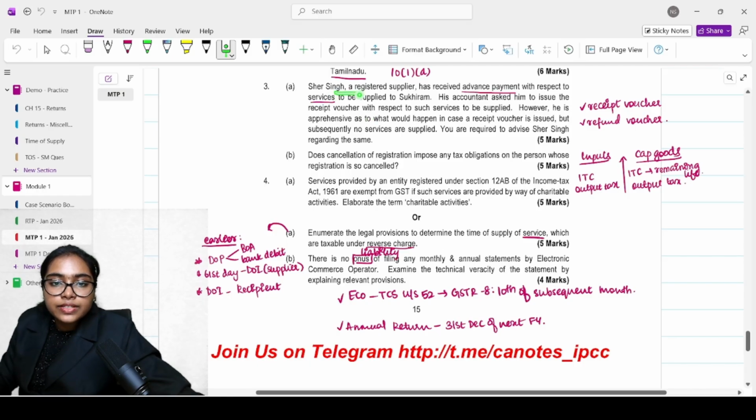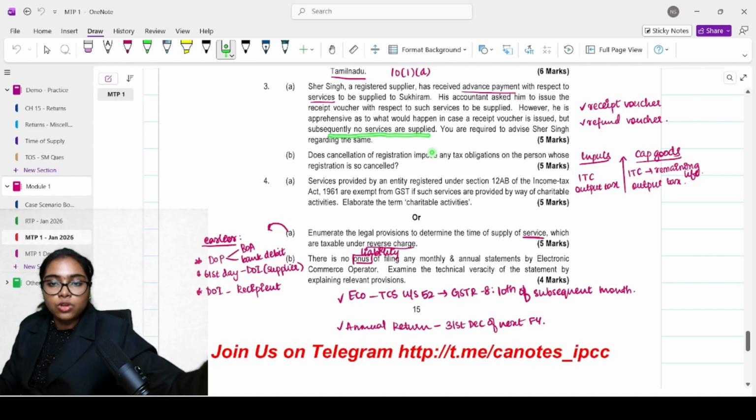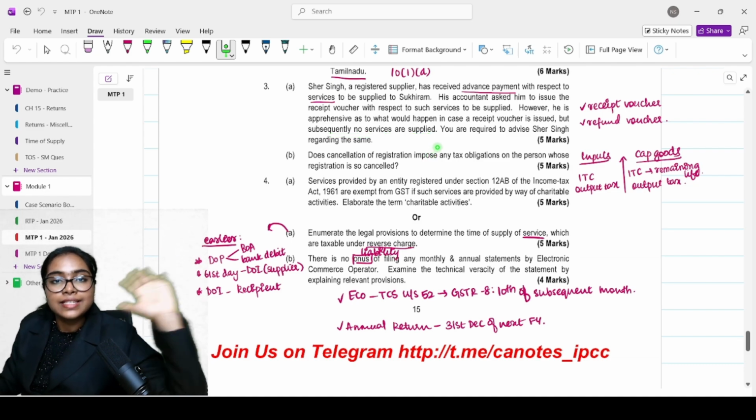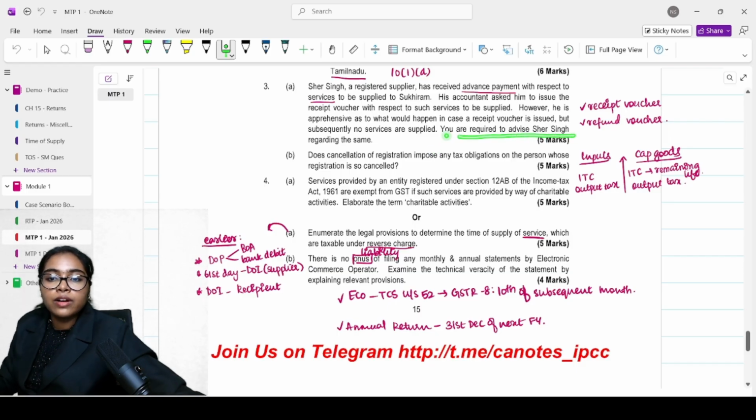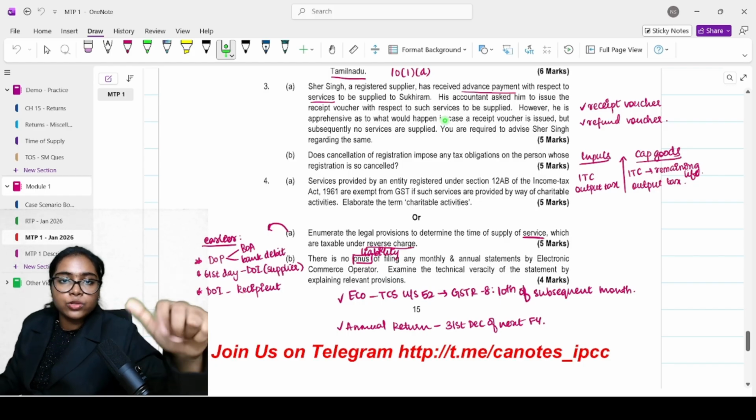Next. Sher Singh, a registered supplier, has received advance payment with respect to services. His accountant asked him to issue the receipt voucher with respect to such services to be supplied. Yes, when you are receiving the advance payment, obviously you need to issue the receipt voucher. However, he is apprehensive as to what would happen in case a receipt voucher is issued, but subsequently no services are supplied. You are required to advise Sher Singh regarding the same. Very simple. You definitely have to issue the receipt voucher when you receive the advance. There is no compromise there.